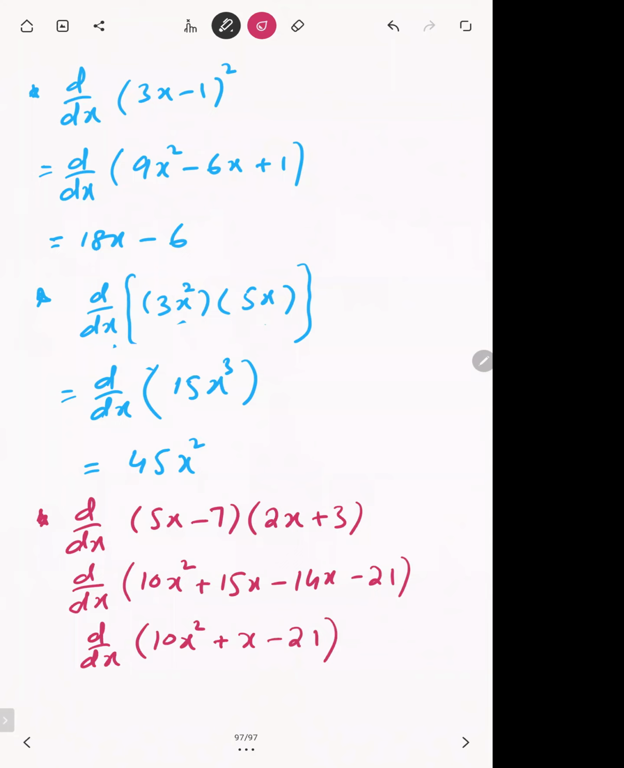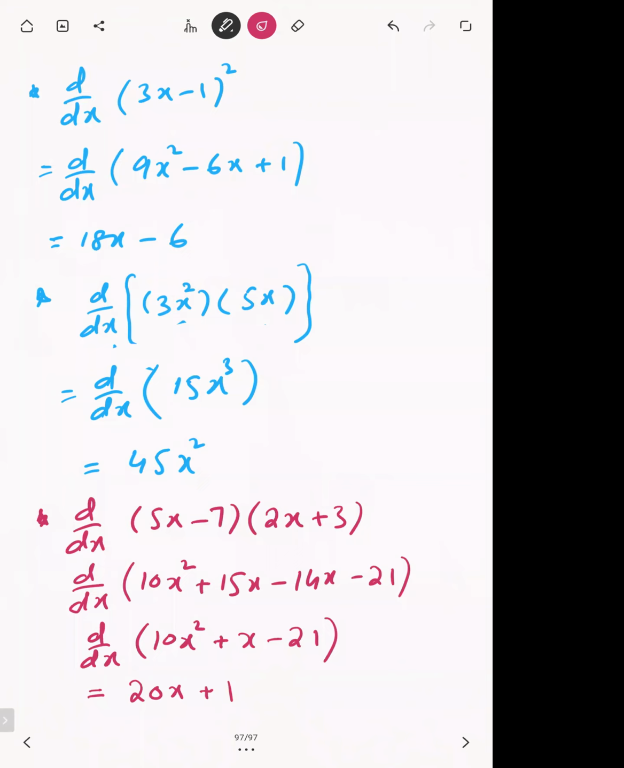Now they are written in the form of sum or difference. Now we can differentiate them. So if we differentiate them, it will become 20x plus the differentiation of x, which is 1, and the differentiation of 21 is constant, which is 0. So we cannot differentiate separately if they are getting multiplied or divided.